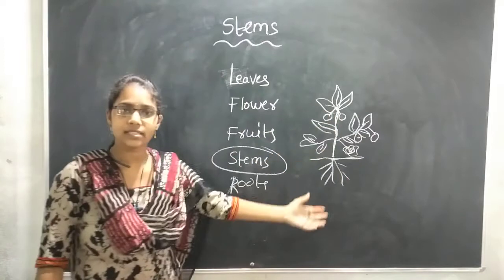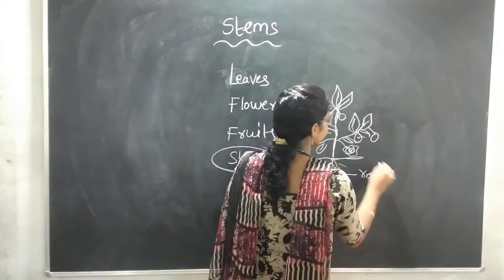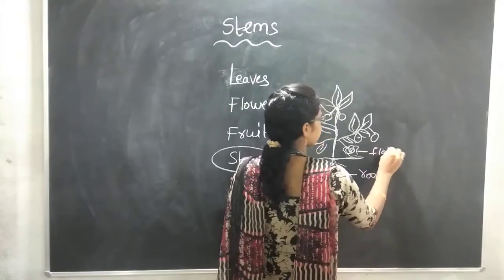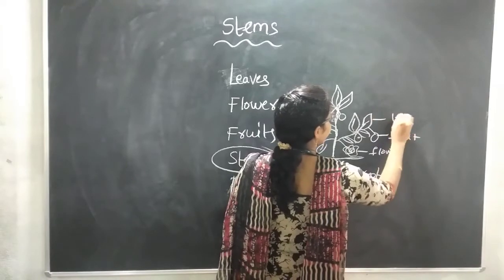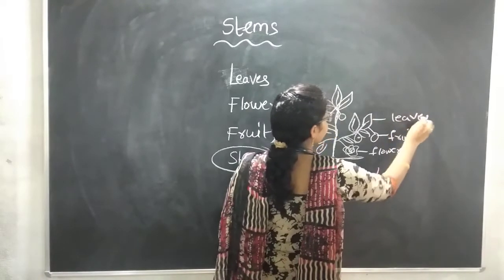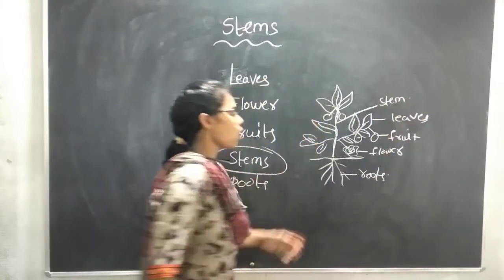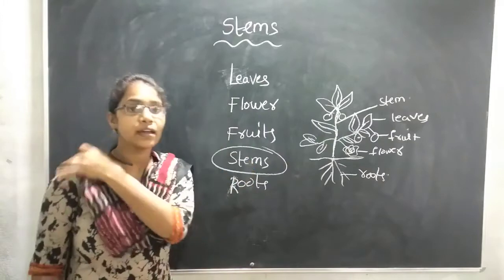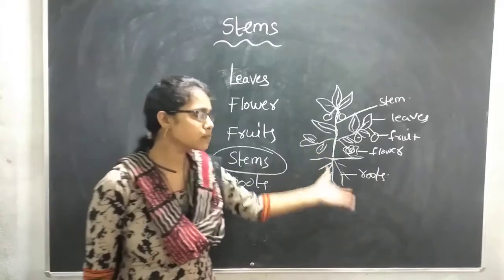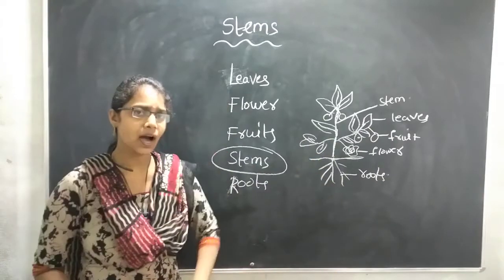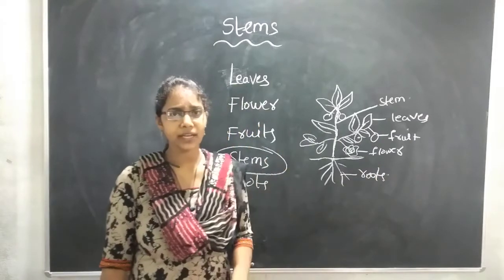See here, children, this is a plant, and these are roots. This is a flower. This is a fruit. These are leaves. And this is a stem. So you can see all the parts of a plant here. Why does the plant need all these parts? Why doesn't it have just one part or two parts? Why are all these parts there for a plant? Are they necessary for it?